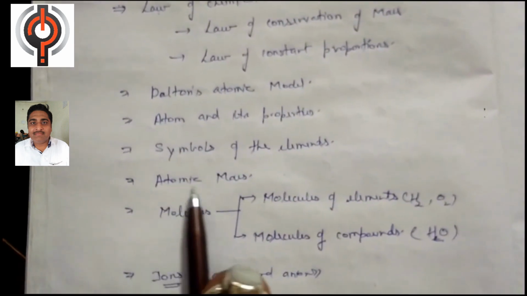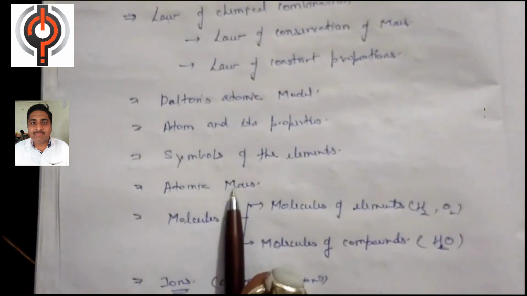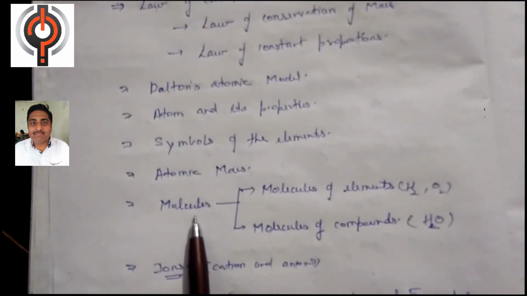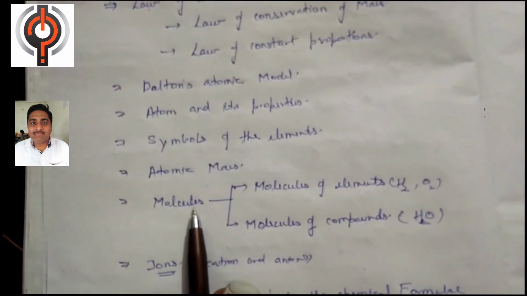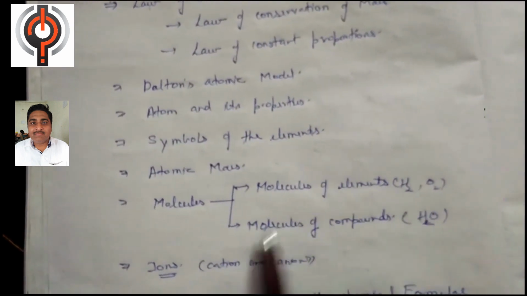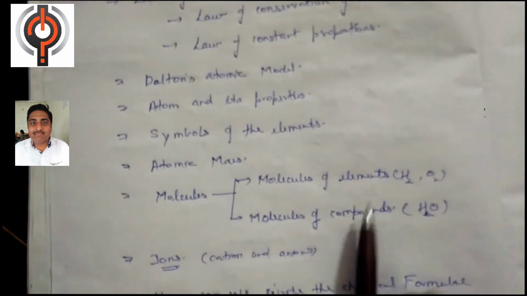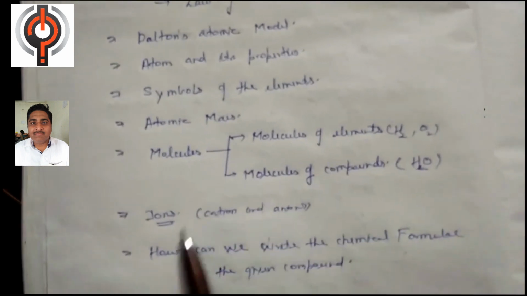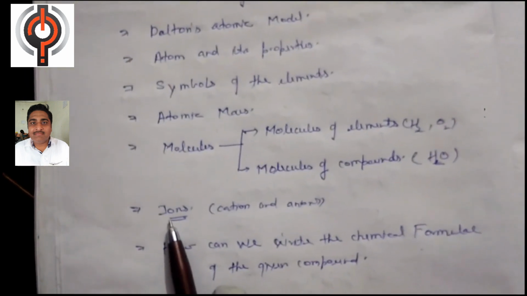Then we will proceed toward the atomic mass. What is atomic mass? And after discussing the atomic mass we will proceed toward the molecules. In the molecules we will study the molecules of element and molecules of compound. Then after discussing them we will proceed toward the ions.